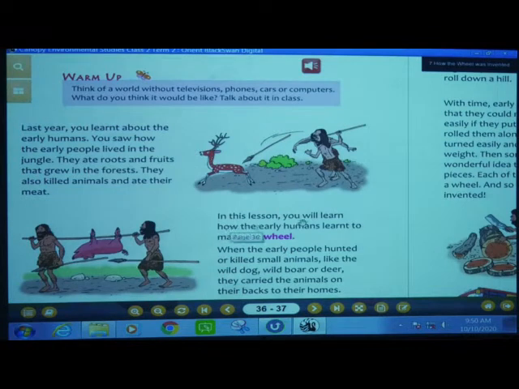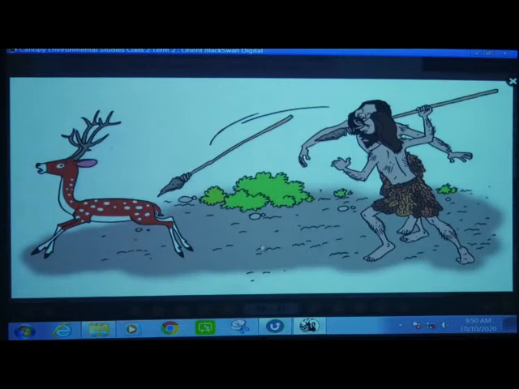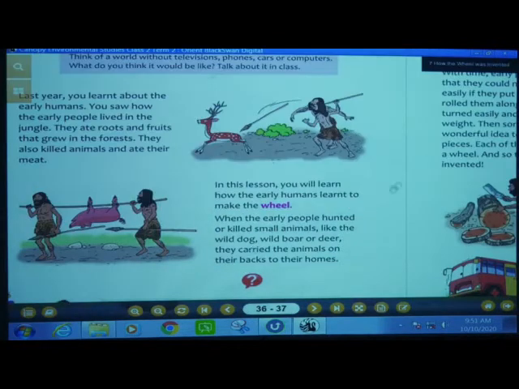Then in this lesson you will learn how the early humans learned to make the wheel. W-H-E-E-L, wheel. When the early people hunted or killed small animals like the wild dog, wild boar or deer, they carried the animals on their backs to their home.